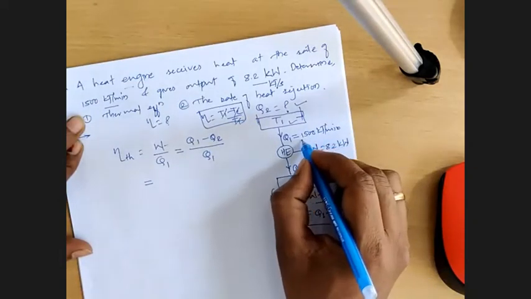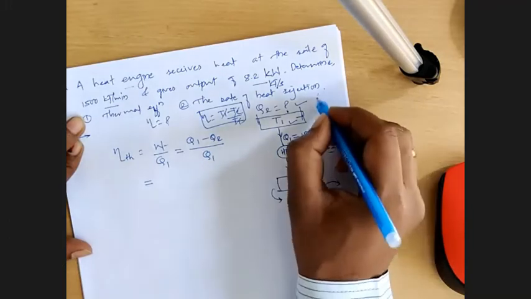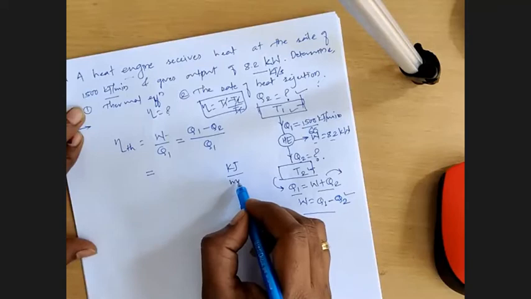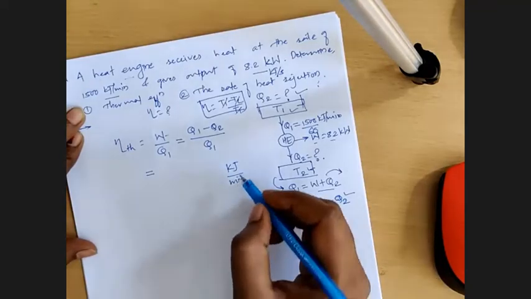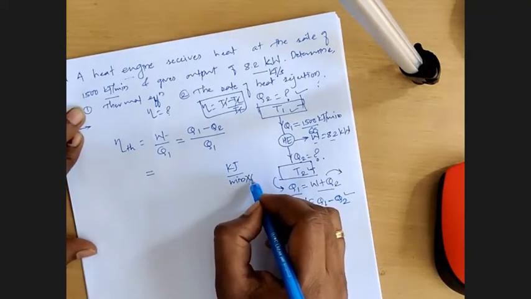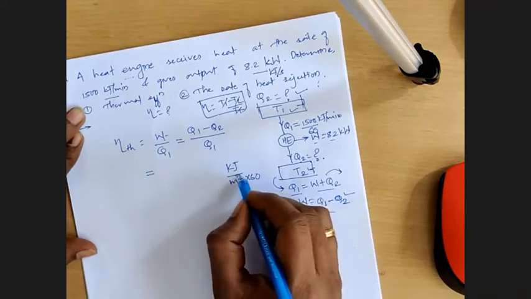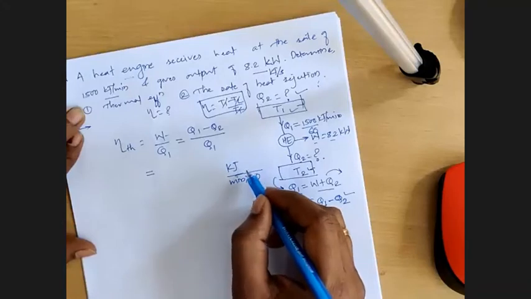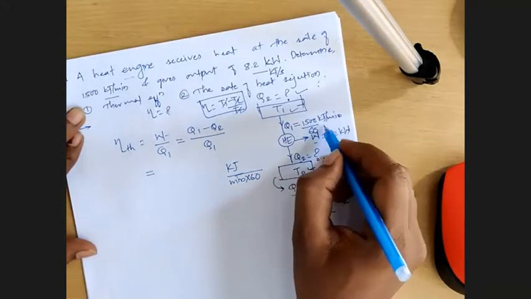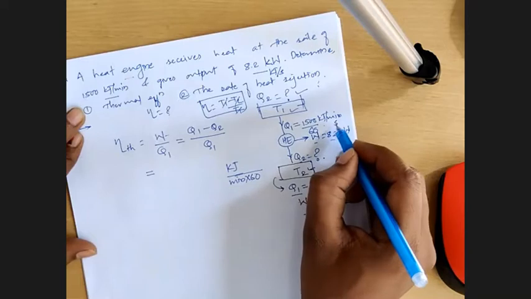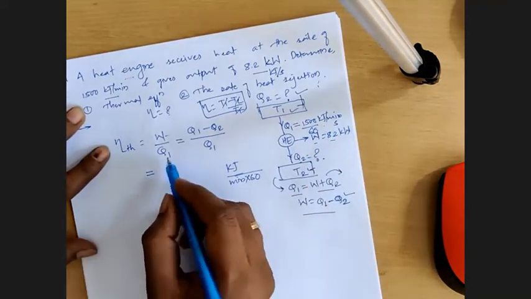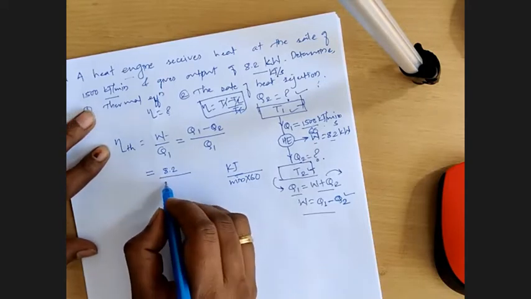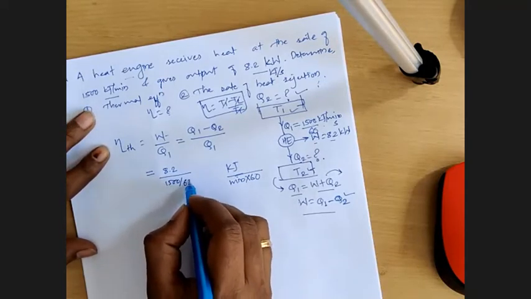Let me explain it over here. Kilojoules per minute is the unit, right? And if I want to convert this minute into second, I need to divide by 60 to the whole term, and that way it will get converted into kilojoules per second. So here W is 8.2 divided by Q1, which is 1500 divided by 60.